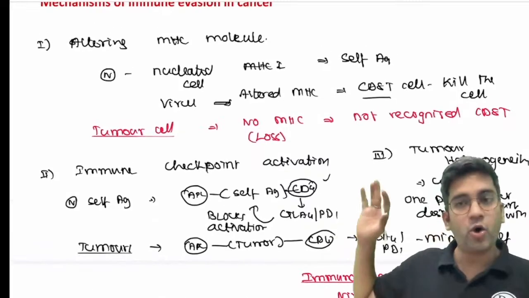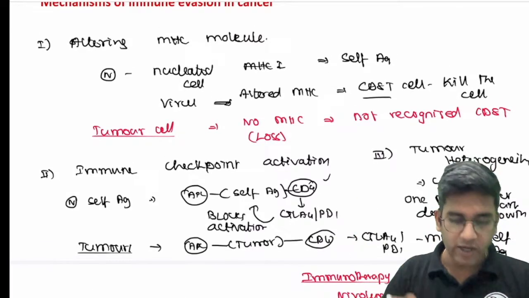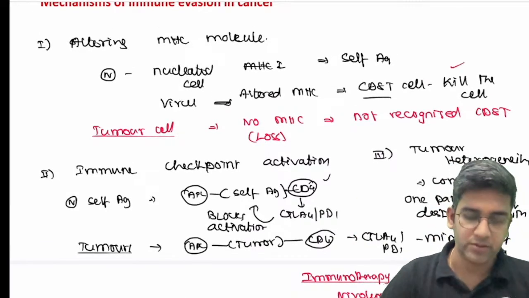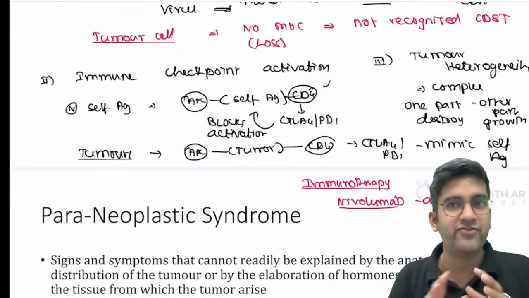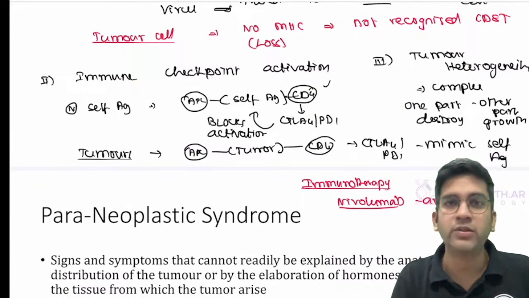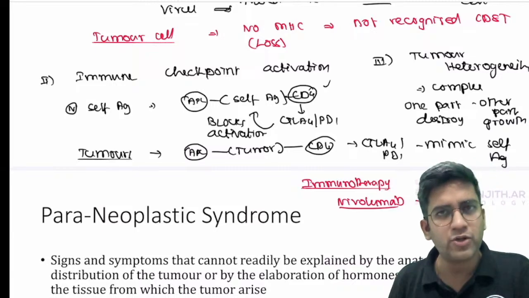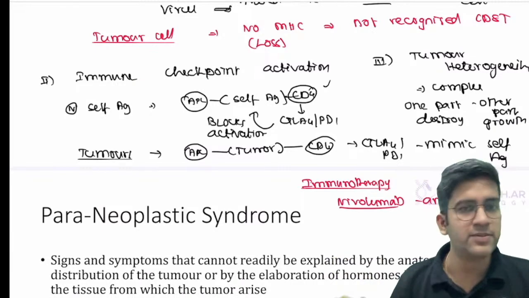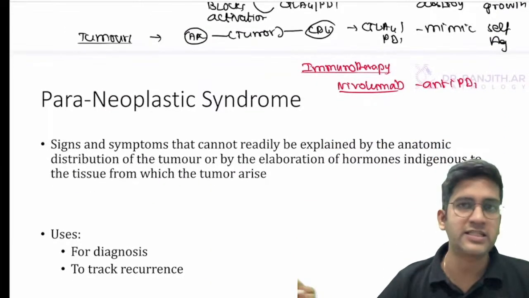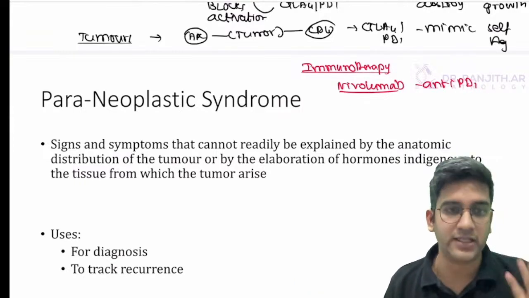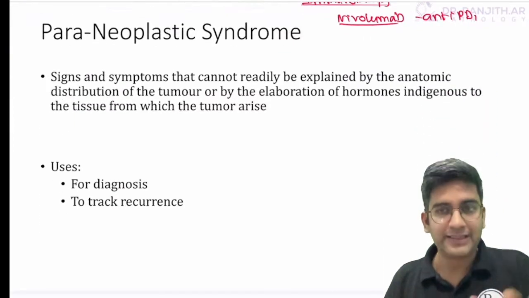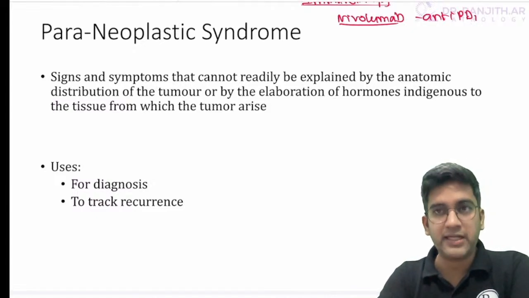So write all of them if it's a short note. If it's a long answer, just write what happens to a tumor. They don't have MHC1, so CD8 cannot identify them. If they have produced CTLA4 and PD1, they mimic a self-antigen. Tumor heterogeneity, so even if one part is killed, the other part escapes. And about immune checkpoint inhibitors, that's immunotherapy, and we have drugs which can stop them and help us to cure cancers. Fine, perfect. Now that's about the 8 molecular hallmarks of cancer, right?